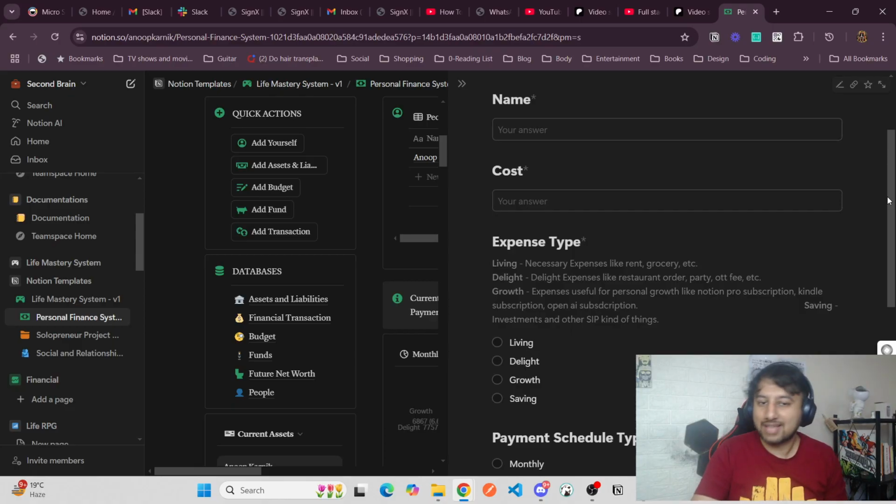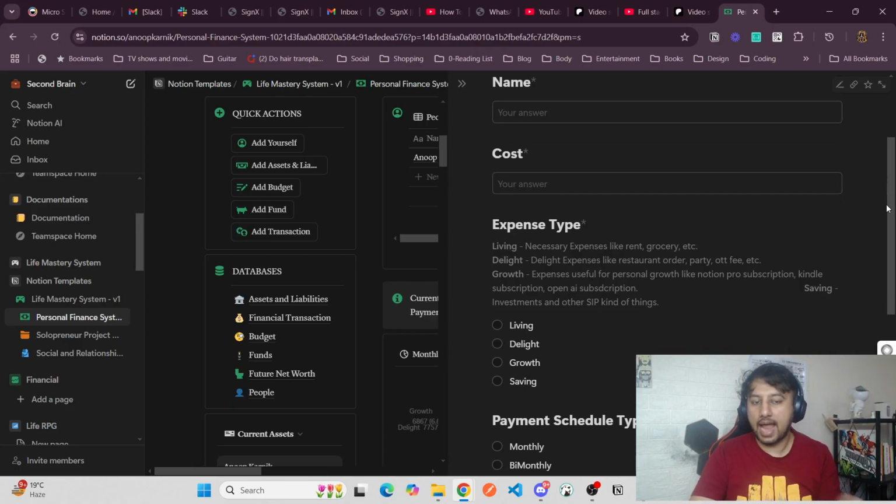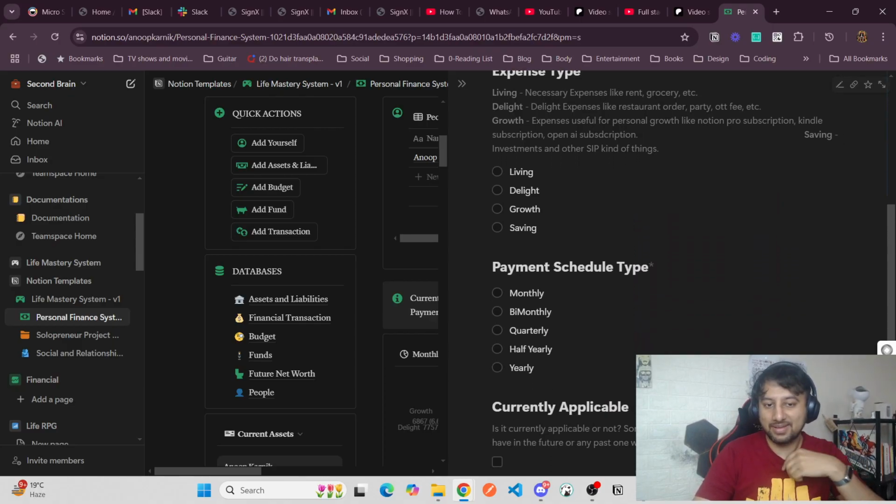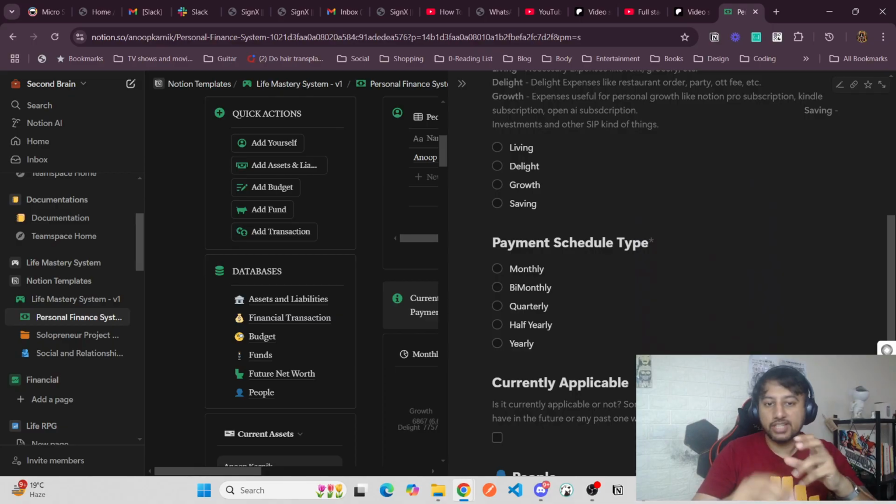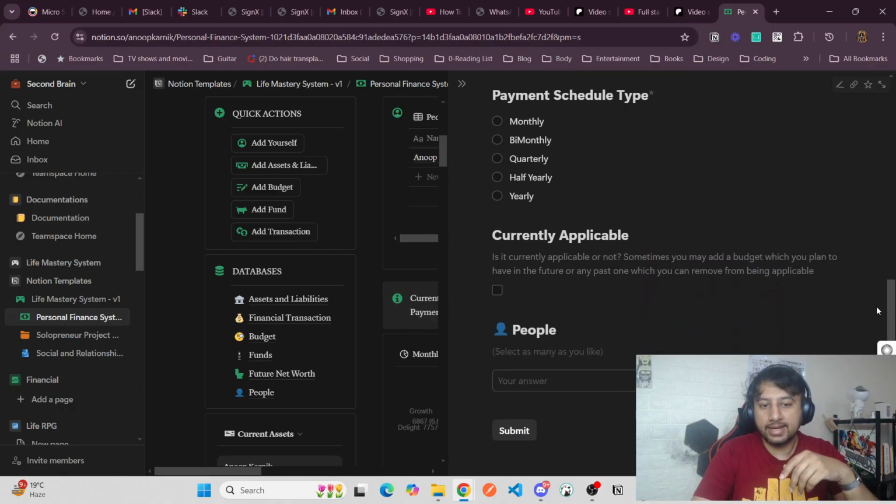And savings, I don't think savings need to be added here as such. I haven't added savings. Then payment schedule. What's the schedule type of this payment? It's monthly, bi-monthly, quarterly, half yearly, all those. And is it currently applicable or not?